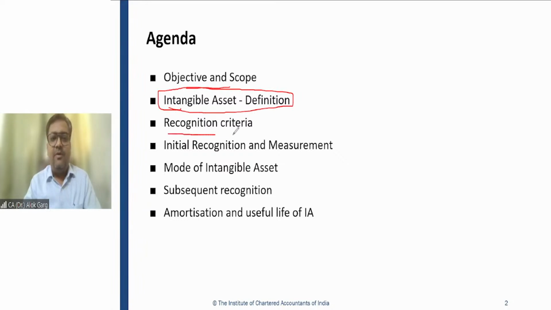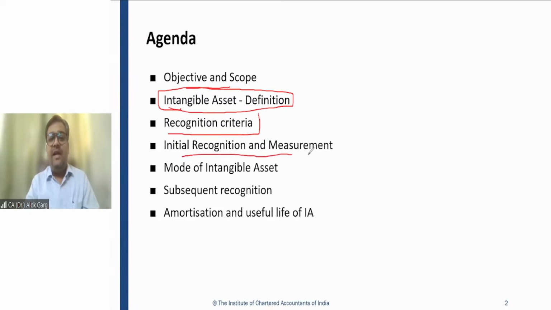Then we will talk about the recognition criteria, when an item will be capitalized as an intangible asset, right? Like in PPE, we also discussed when an item will be capitalized or recognized as PPE. You remember, I talked about two conditions: future economic benefit is probable and cost can be measured reliably. You will see those two conditions here as well. Some other conditions are also there, but at least those two you will see here.